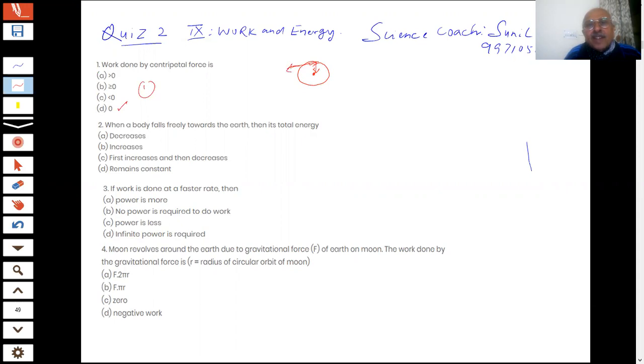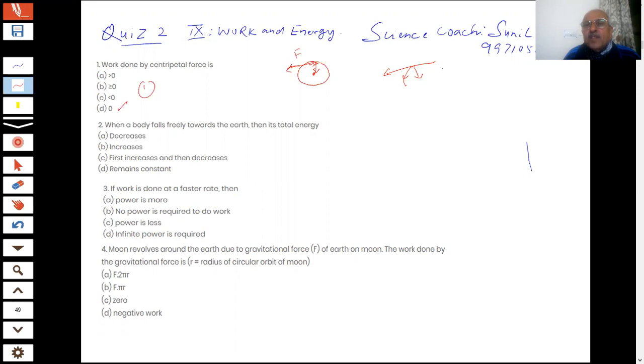So the force is acting in this direction, and you can see where the work is being done: the force is acting perpendicular to the direction of the motion. Because the body is moving in a circular orbit, the force is acting perpendicular to the direction of the motion of the body.